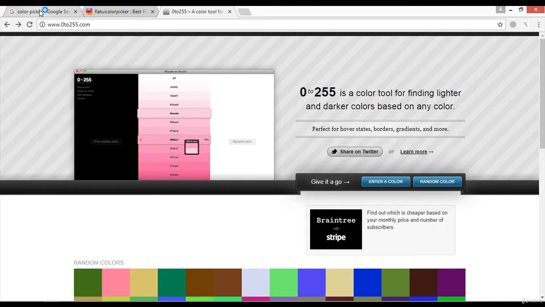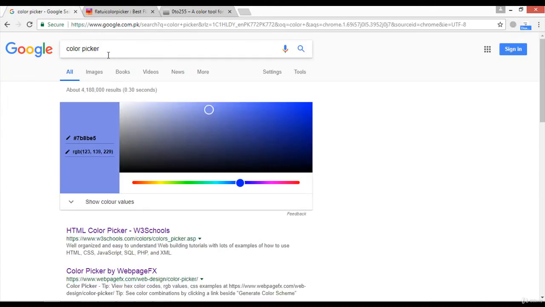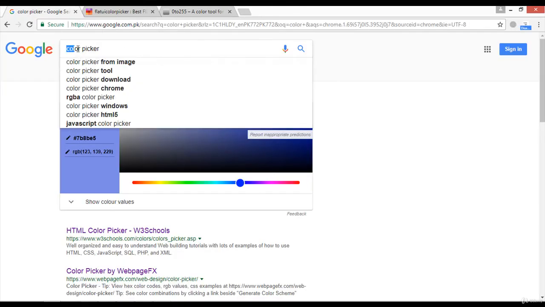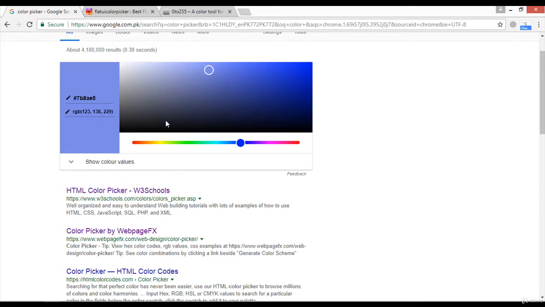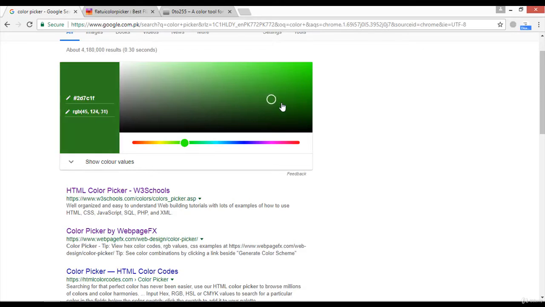Just go to Google or any browser you are using, write color picker, and you can find the color picker. From here, if you want to select any green color, you can select it, darker or lighter, something like this. You can copy the code from here.